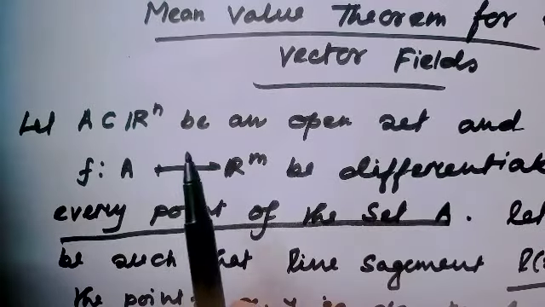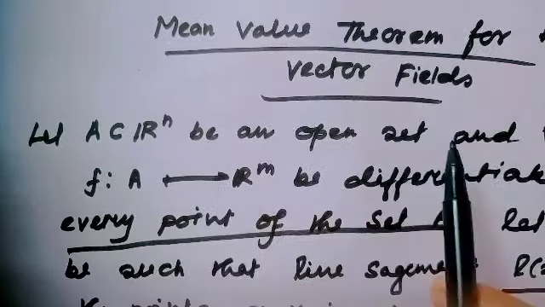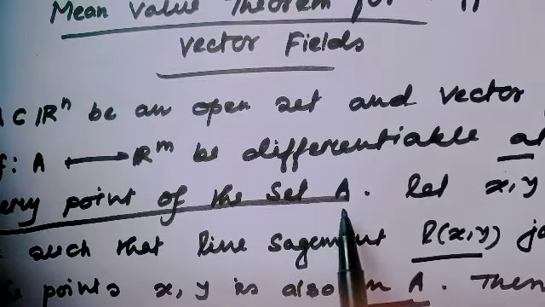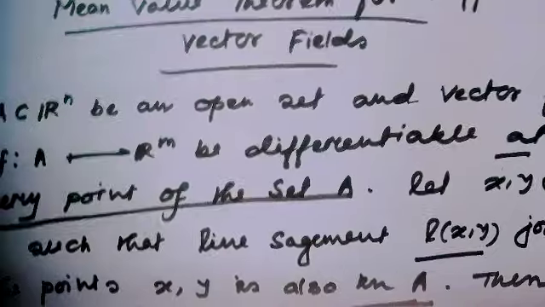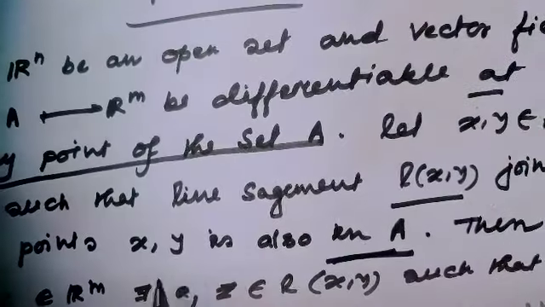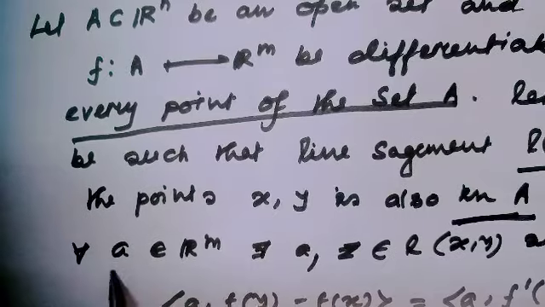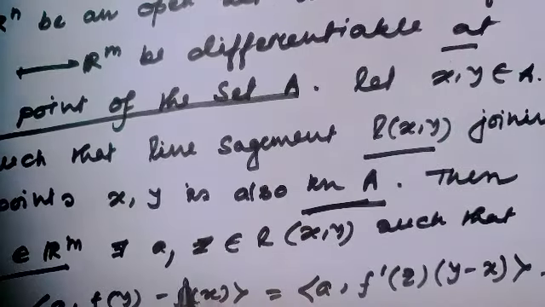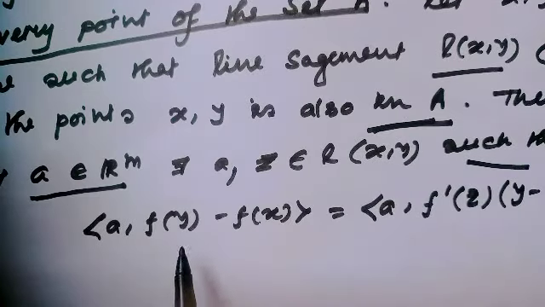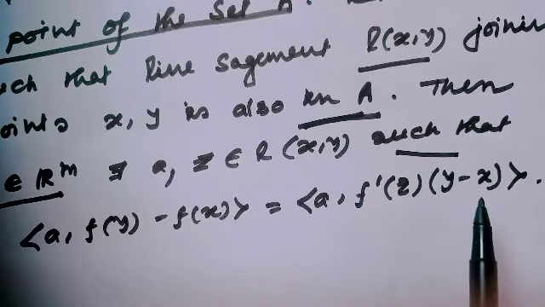Then the mean value theorem for a vector field would be: let A be a subset of Rn, an open set, and the vector field f from A to Rn be differentiable at every point of the set A. Let x, y be members of A such that the line segment L(x, y) joining the points x and y is also in A. Then, for all a belongs to Rn, there exists z belongs to L(x, y) such that the inner product of a with f(y) minus f(x) equals the inner product of a with f prime of z times (y minus x).